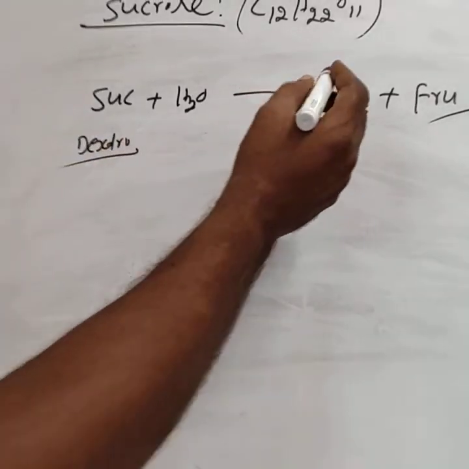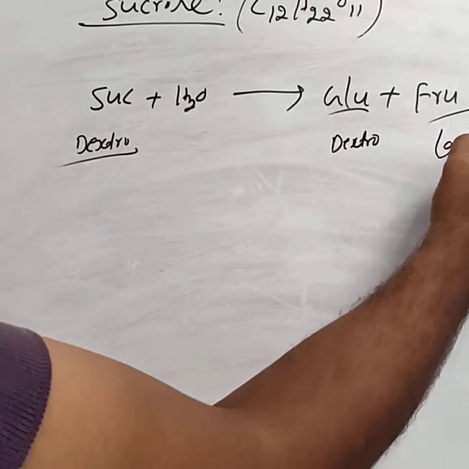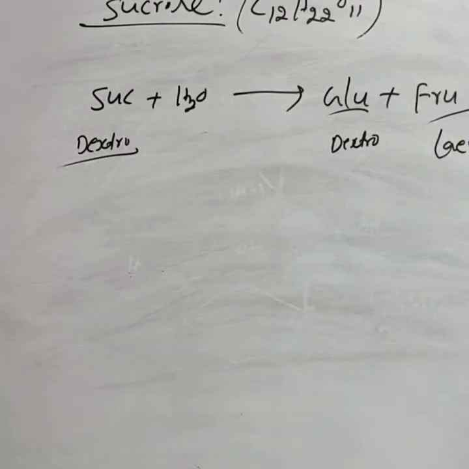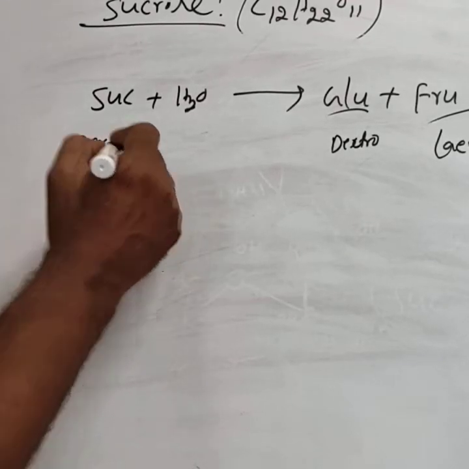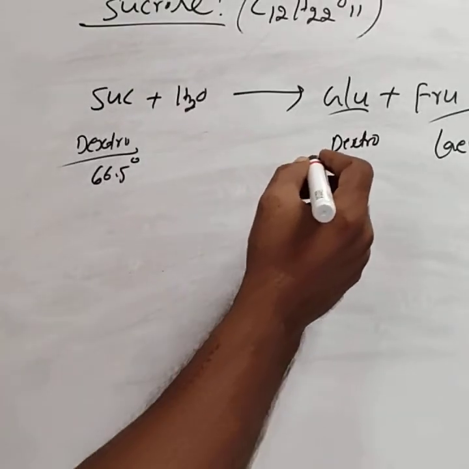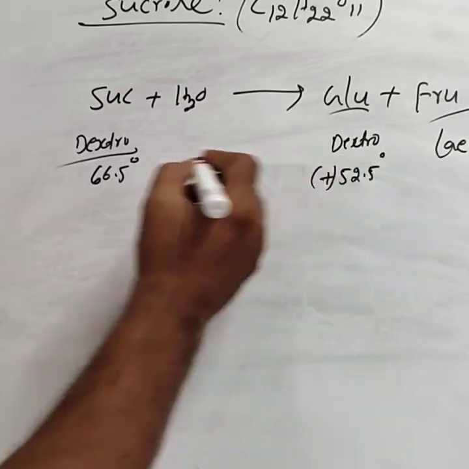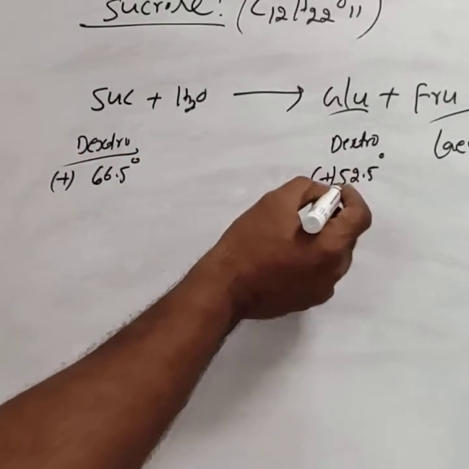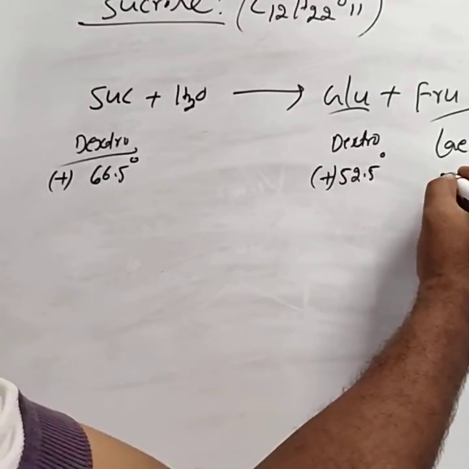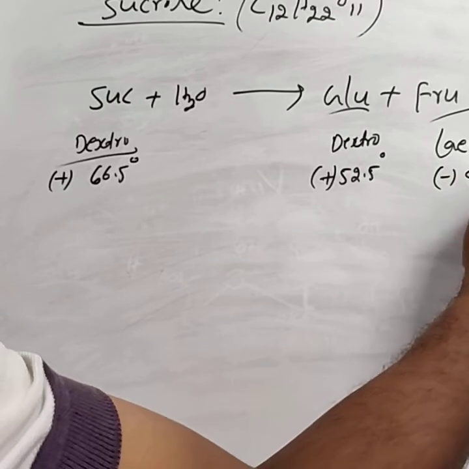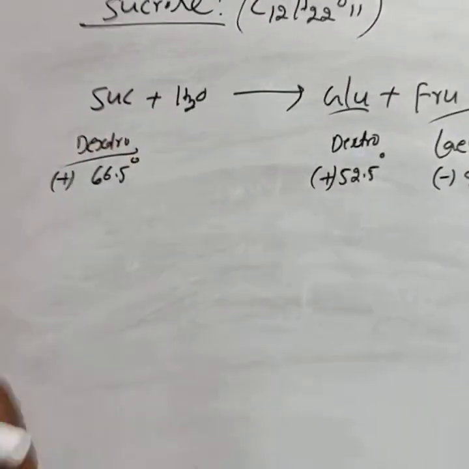Sucrose is dextro, glucose is also dextro, while fructose is levorotatory. Sucrose angle of rotation is 66.5 degrees, while glucose angle of rotation is plus 52.5. Plus means it turns plane polarized light in the clockwise direction. Fructose angle of rotation is minus 92.4 degrees, meaning it turns plane polarized light in the anti-clockwise direction.